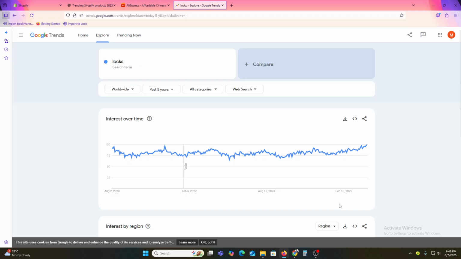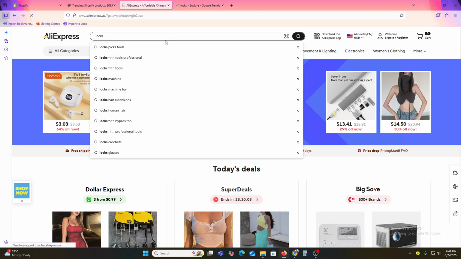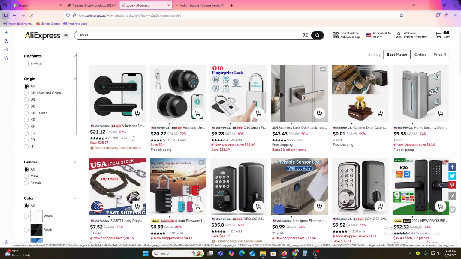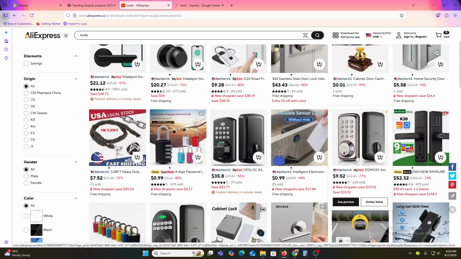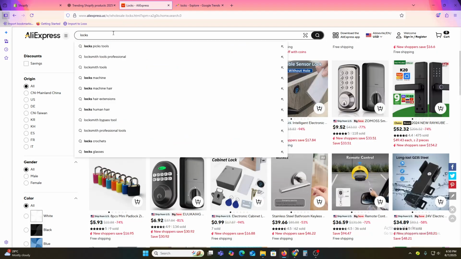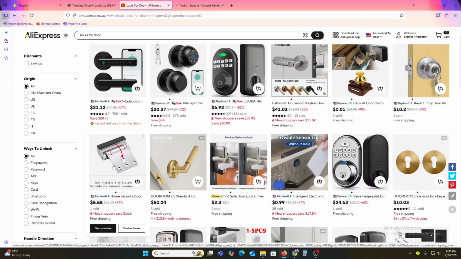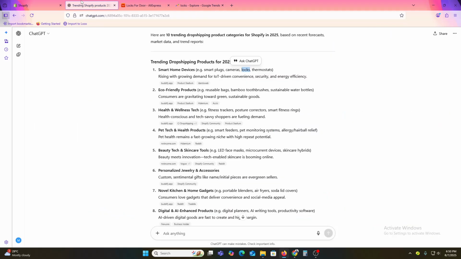When you find your niche, you just need to copy the niche, come here to AliExpress and search it, and you will get the locks. You can see these are the locks you are getting here. You can start working with that platform. It is an amazing one, and you can find more keywords like lock for door, hit enter, and you will get all of them here one by one. So this is an amazing way to do product research with ChatGPT.